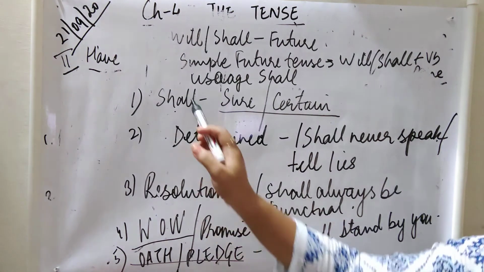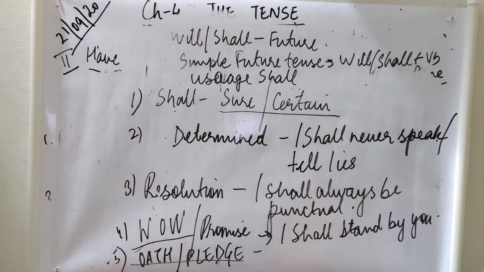Now shall is basically used for all these things. Otherwise, generally when we talk, we always use will to denote the future. Okay, children, I think I have covered all the topics which were there in the chapter. Now you are expected to do the exercise of this chapter.